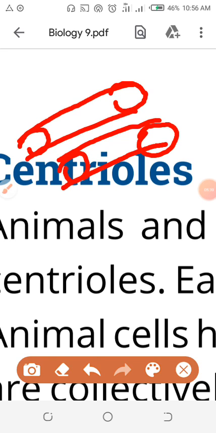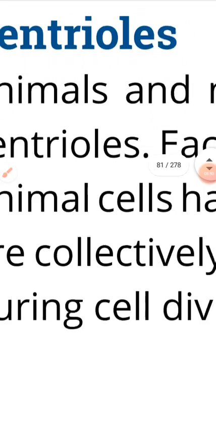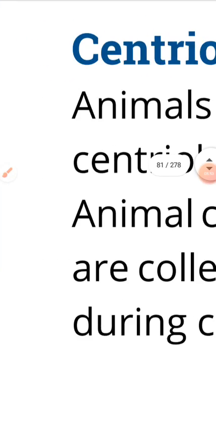One cylinder is called centriole. Correction: one cylinder is called centriole. Both cylinders collectively will be called by a word which I am just highlighting for you. That is called a centrosome.